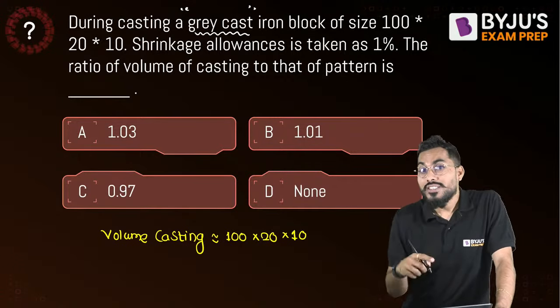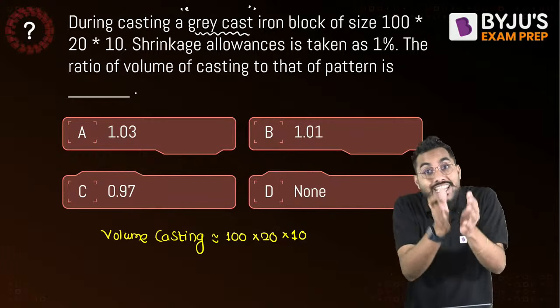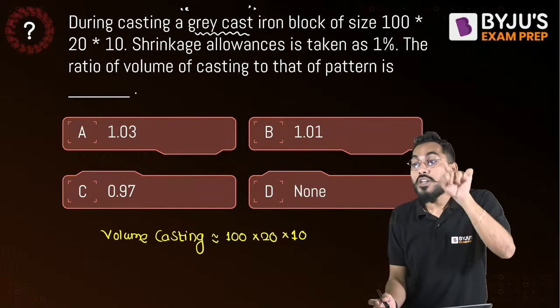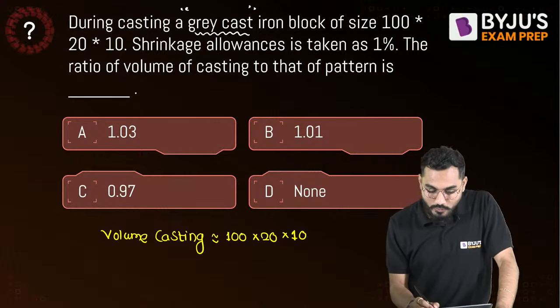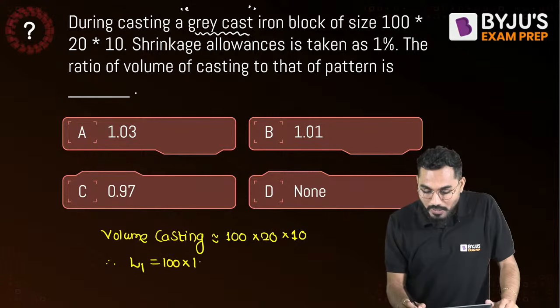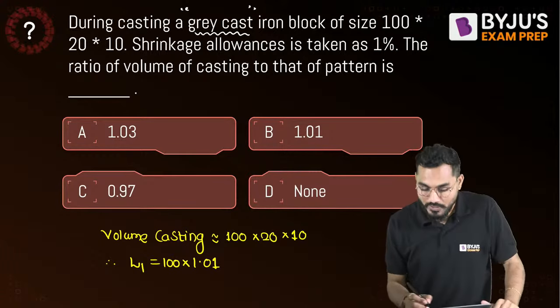Now we need to understand what the volume of the pattern is. The pattern size will be greater. That means each side should be greater by 1%, because we know that solid shrinkage is given as a percentage of the dimension. So if the length is L1, we have to consider 1% more: 1.01 multiplied by 1 by 0.1, that is, 1% more in the length dimension.